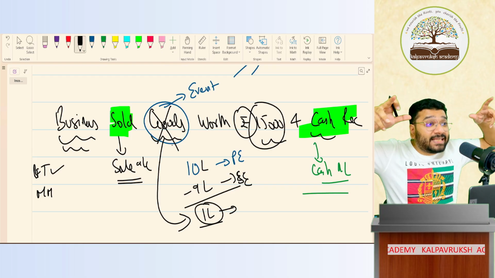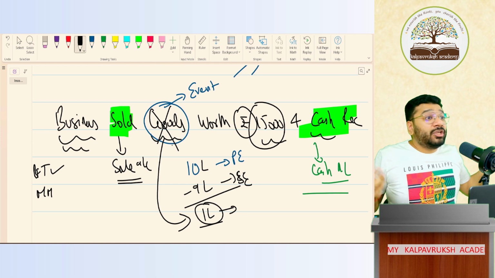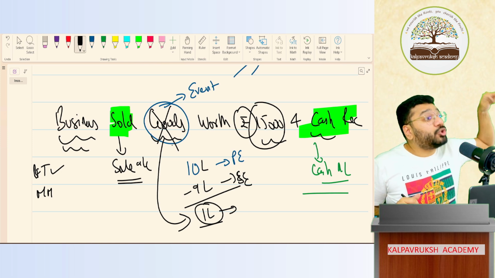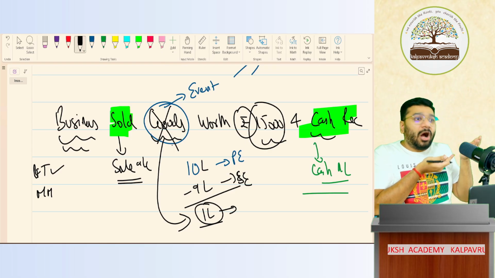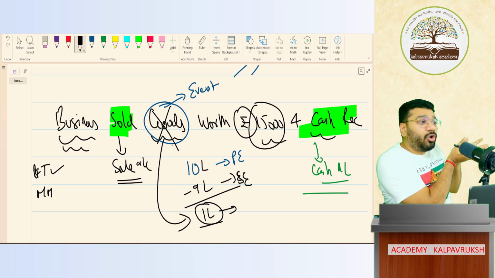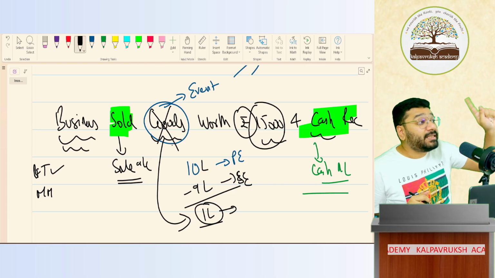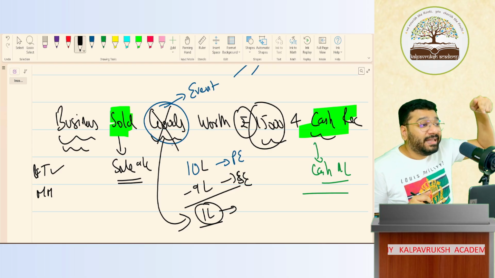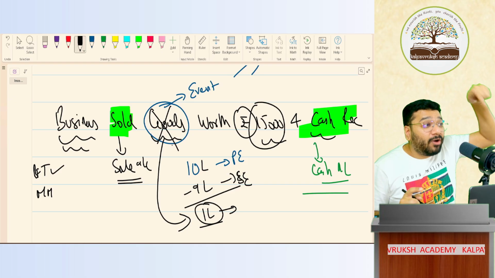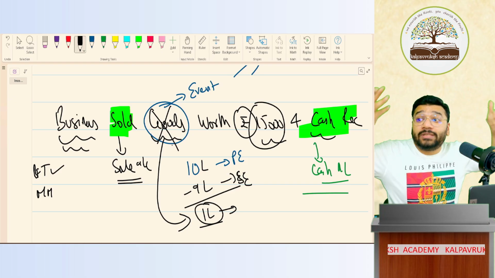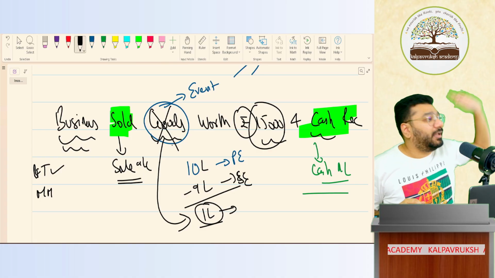Because when I purchase, I don't know how much my stock is. Stock will go, but not into accounts. It goes to the stock register, to know physically how many stocks I got and how many I sold, to keep a physical count of it. It does not go to accounts. In accounts, when will I record the quantity? At the end of the year in the form of closing stock. There's a big logic behind it, which I can tell you only in final accounts.